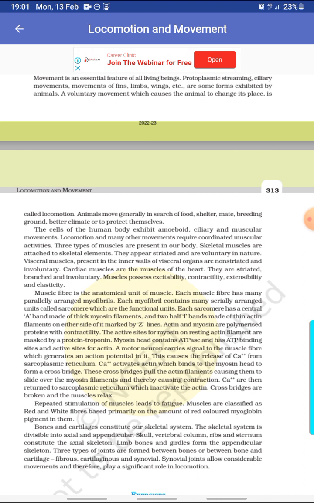Bones and cartilages constitute our skeletal system. The skeletal system is divisible into axial and appendicular. Skull, vertebral column, ribs, and sternum constitute the axial skeleton. Limb bones and girdles form the appendicular skeleton. Three types of joints are formed between bones or between bone and cartilage: fibrous, cartilaginous and synovial. Synovial joints allow considerable movements and therefore play a significant role in locomotion.